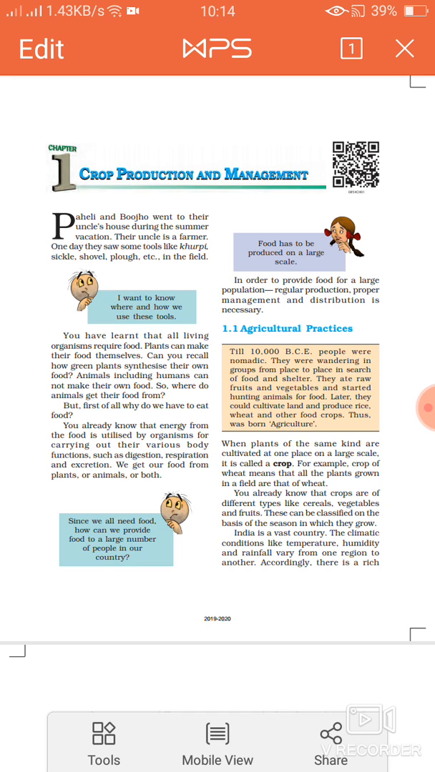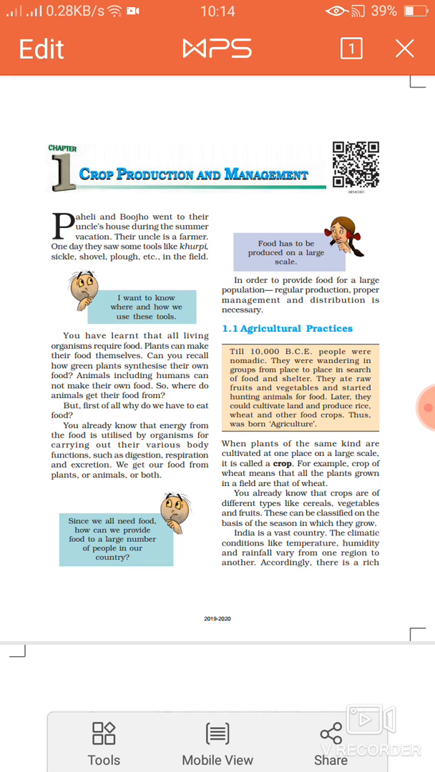One day, Paheli and Buzo saw some tools used by their uncle in the field: khurpi, sickle, shovel, plow, etc. You have learned that all living organisms require food. All living beings, in order to live, require food.